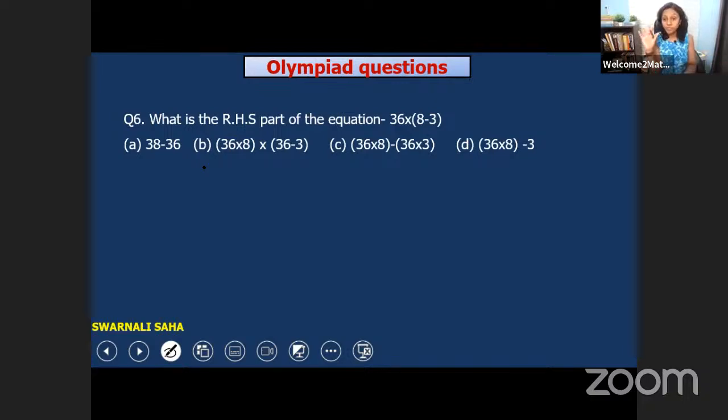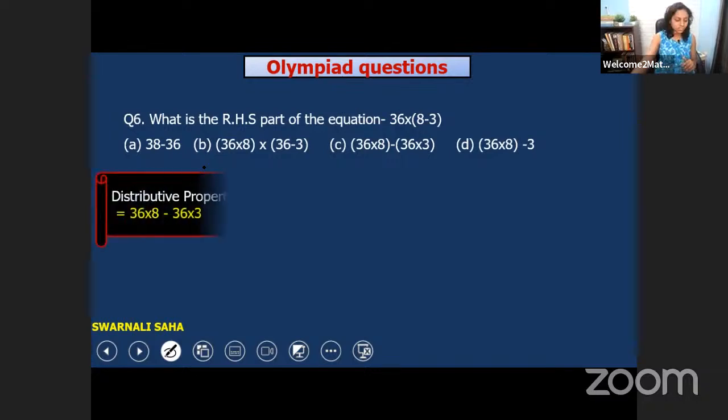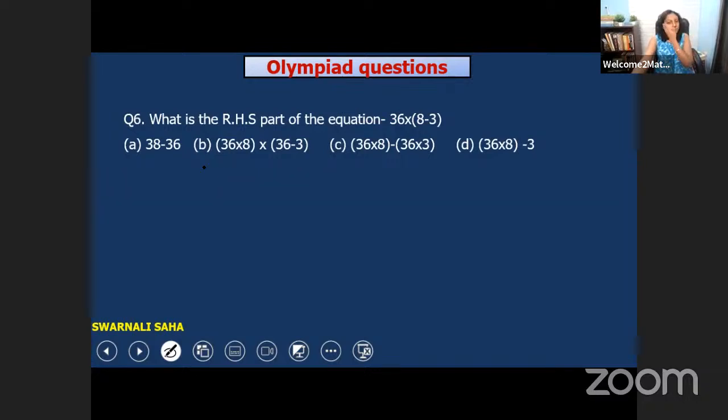And we have 4 options, and we have to find out which would be the right one. So try to solve this first, then I will show you the answer. 36 into 8 minus 3, that is our question here. What would be the right hand side?